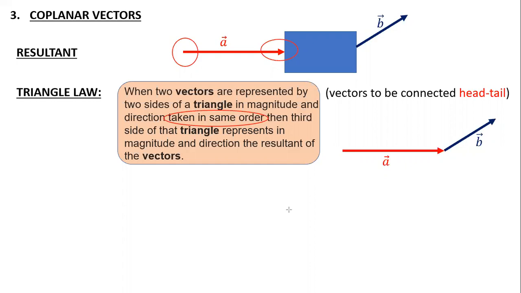Okay, sir. Thank you. Now in this case, as per the remaining statement, the third side represents the resultant. So which is the third side now? I have only one side which can be made.